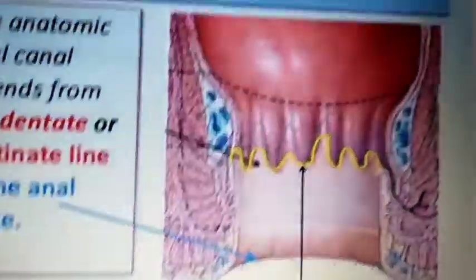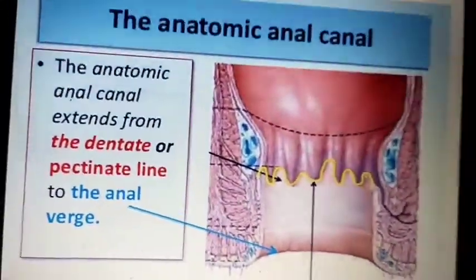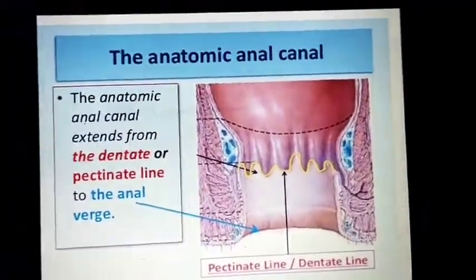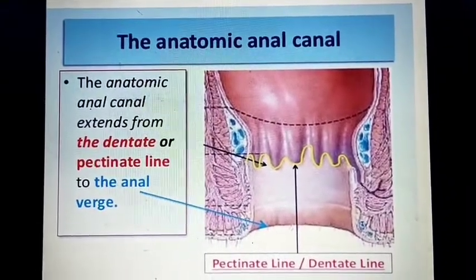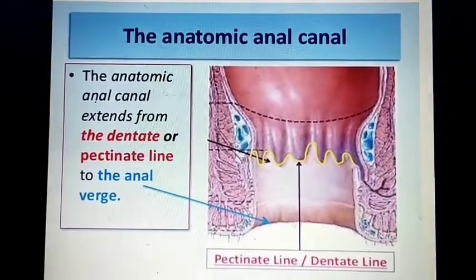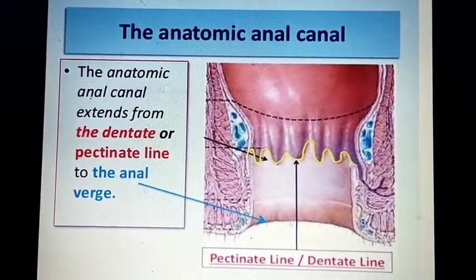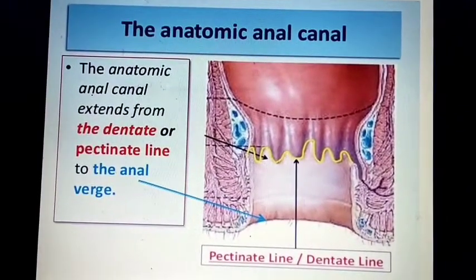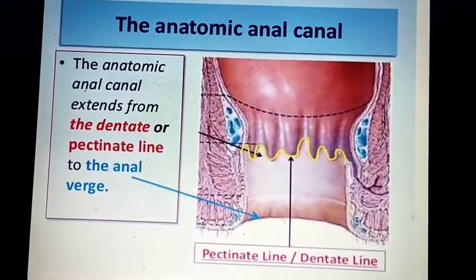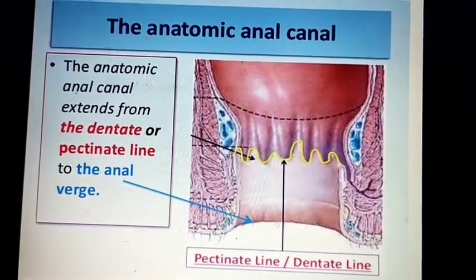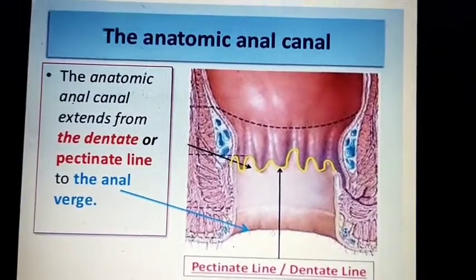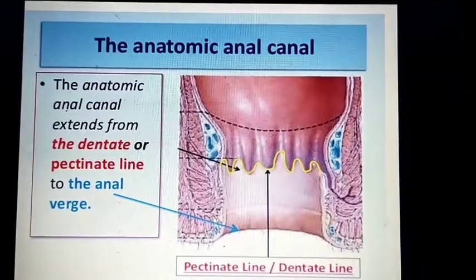Can go for the next slide. Then you can go for the anatomy of the anatomical anal canal. The anatomical anal canal extends from the dentate line or pectinate line to the anal verge. The dentate line or pectinate line is formed by the joining of the anal columns or anal valves. You can go for the next slide.